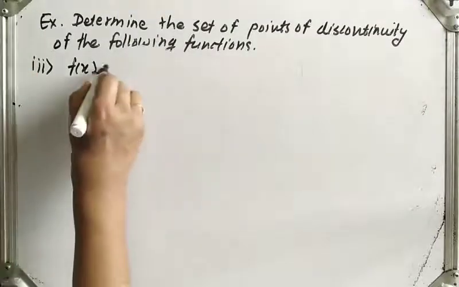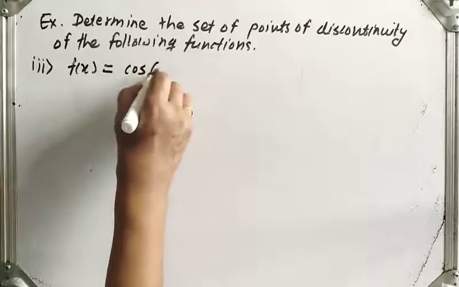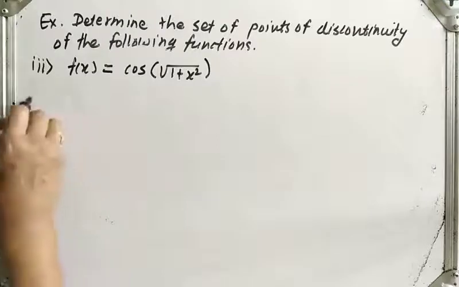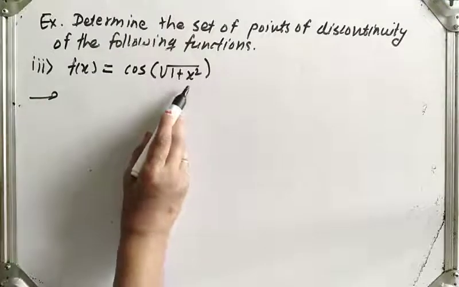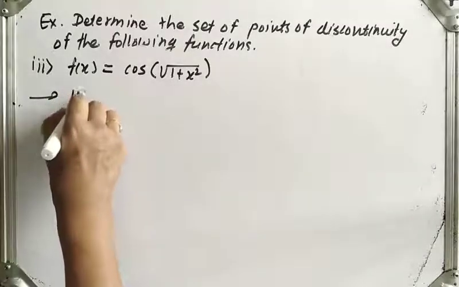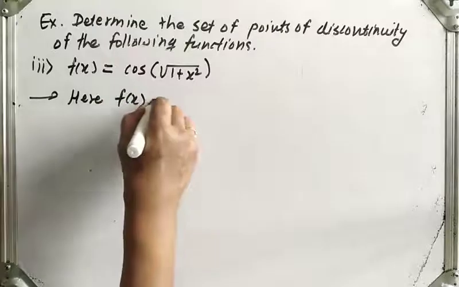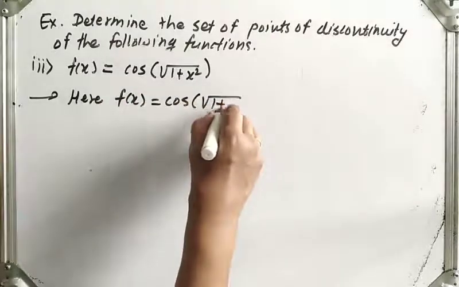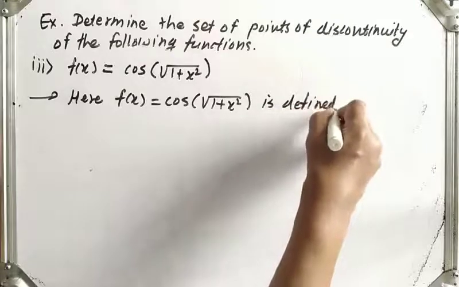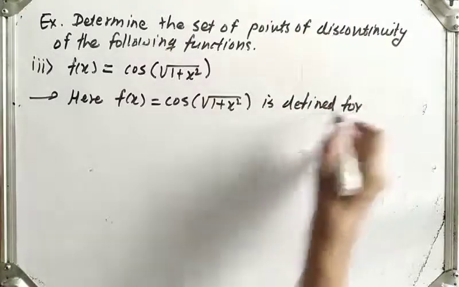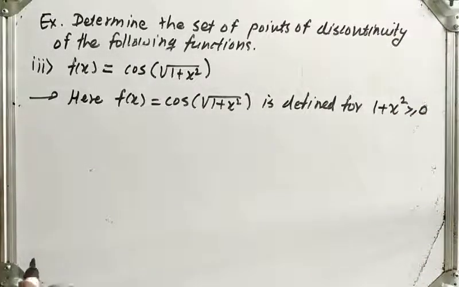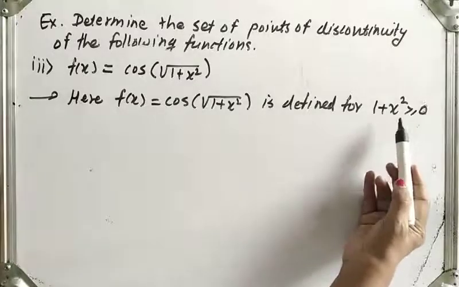Now the third function is f of x is equal to cos of square root of 1 plus x square. Now this function cos of root 1 plus x square is defined when 1 plus x square is greater or equal to 0. Here 1 plus x square involves the square of x.